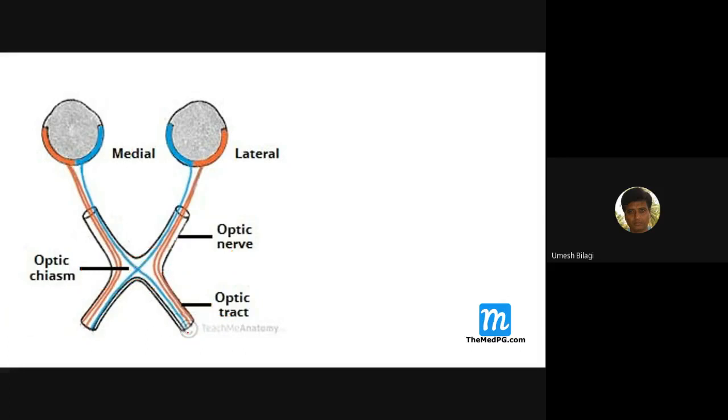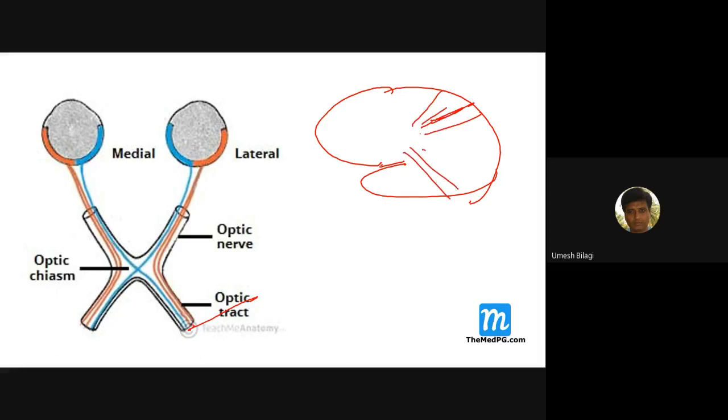And these fibers again, at the level of the lateral geniculate body, when they reach from the optic tract, optic radiation will happen. That is, to the parietal lobe you get an optic radiation and also to the temporal lobe. Now this will be looking superiorly, this will be looking inferiorly.